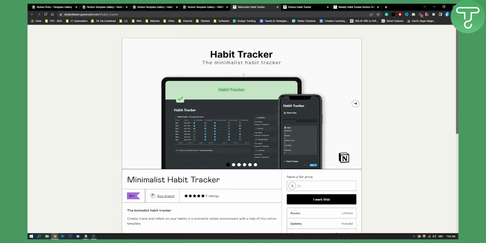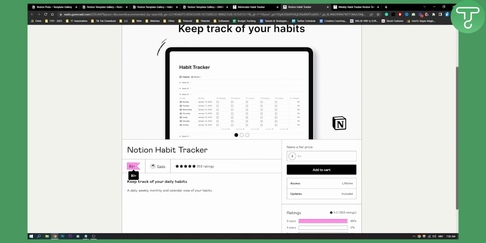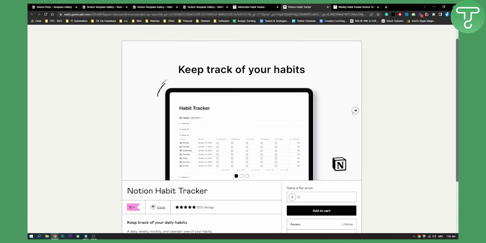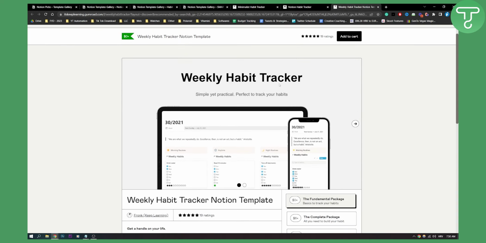Then we have the minimalist habit tracker. This is actually on Gumroad, guys. So you can name a fair price, and I think you can put $1, or actually this is $9. But there are some other free habit trackers as well. So for example, this one is I think free. Yeah, you can see $0. You can put $0 here. You can add it to cart, and then you can have this habit tracker basically for yourself and add it to Notion. And then we have the last one, which is the weekly habit tracker.